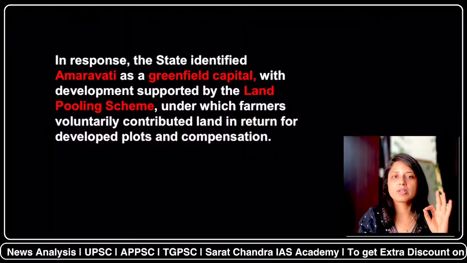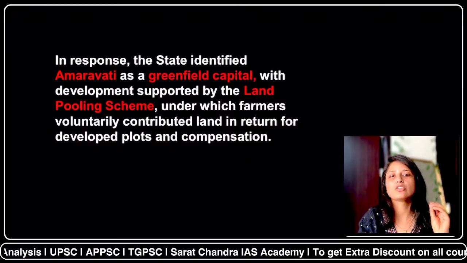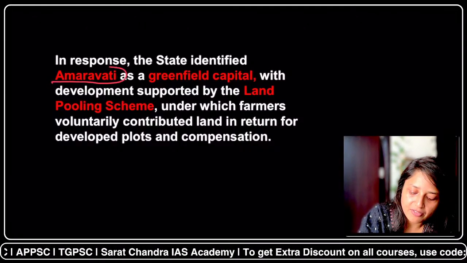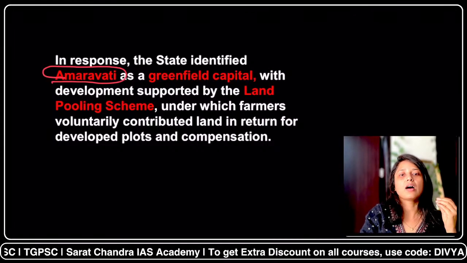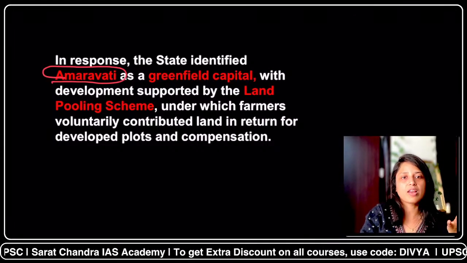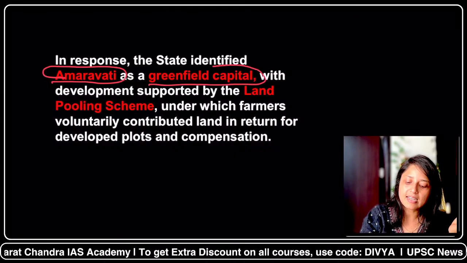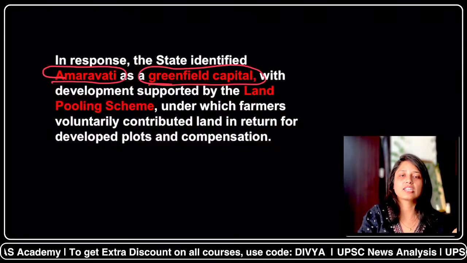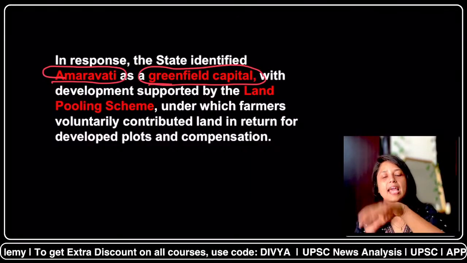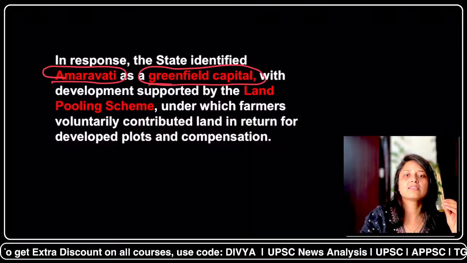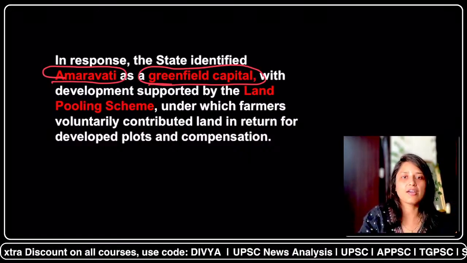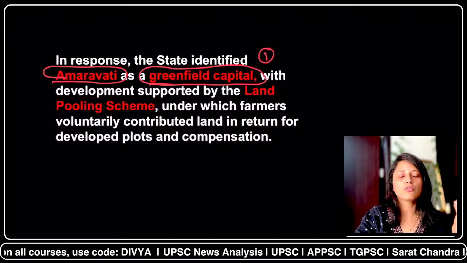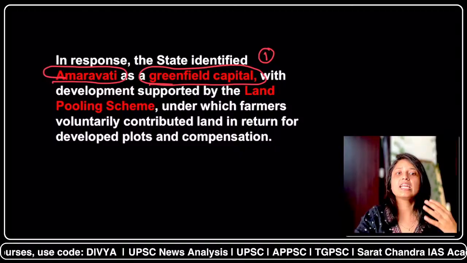As Andhra Pradesh knew that in 2024 it had to create a new capital, in response Andhra Pradesh identified that Amravati would be the new capital, and that it would be developed as a greenfield capital. Greenfield capital means you are building something from scratch, from zero. You are not changing the existing infrastructure, you are creating a city from zero, developing each and everything there. So the first important thing was that Amravati would be created as a greenfield capital.